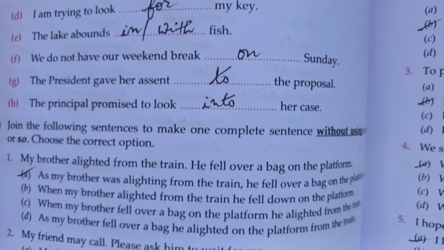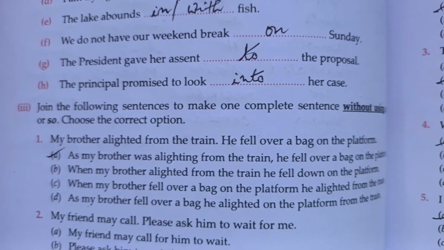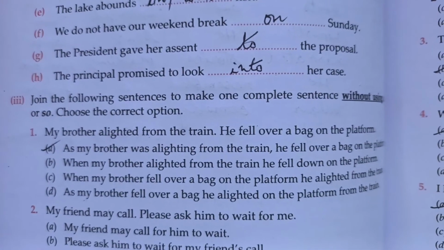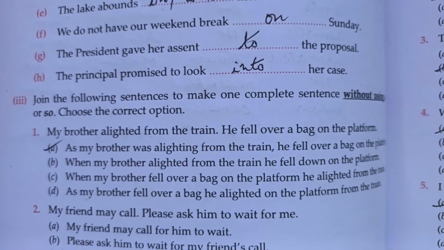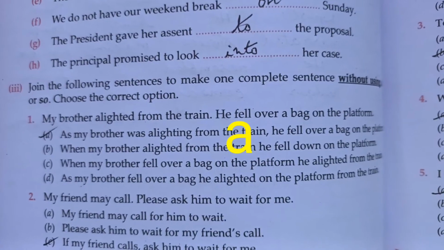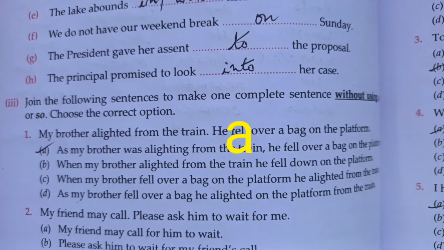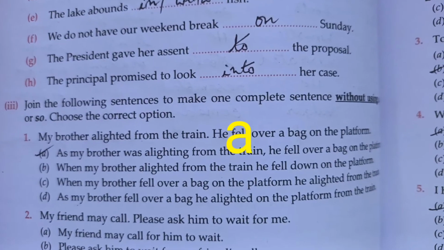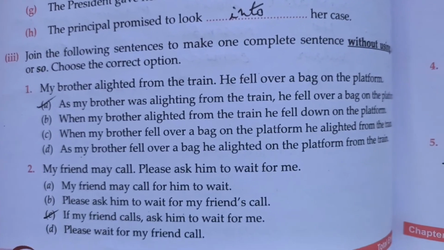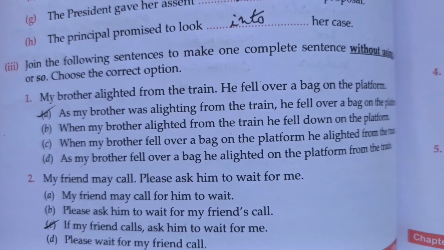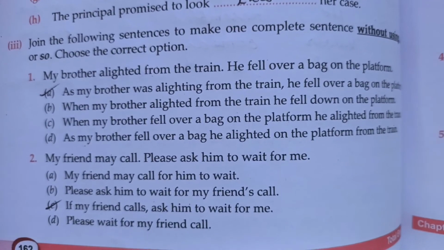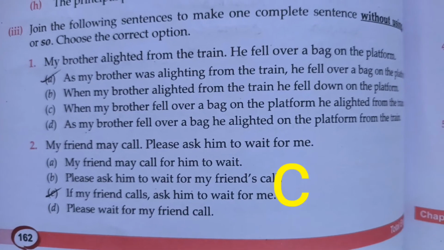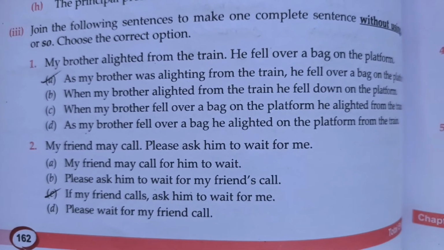Number 3, here select the correct option. So the first one, my brother alighted from the train. He fell over a bag on the platform. So here option A is correct. As my brother was alighting from the train, he fell over a bag on the platform. Second, my friend may call. Please ask him to wait for me. So here option C is correct. If my friend calls, ask him to wait for me.